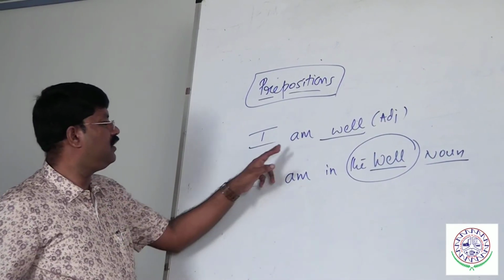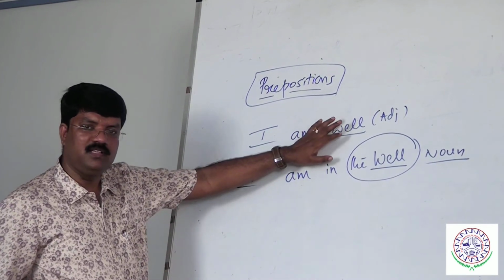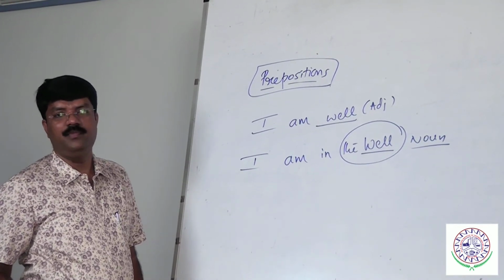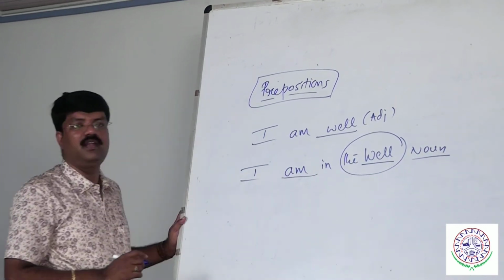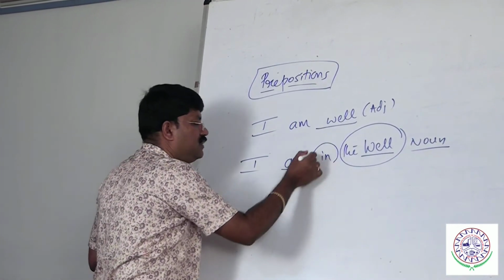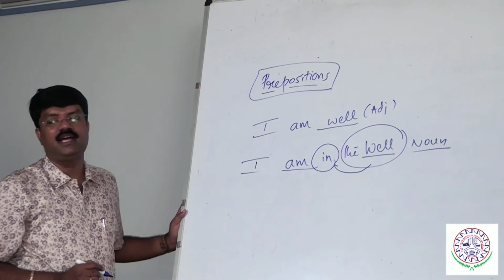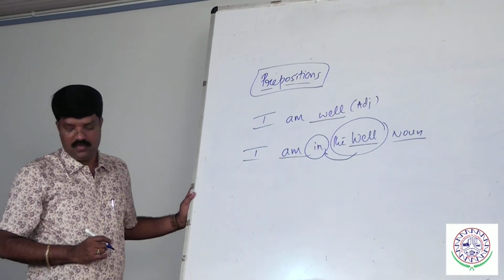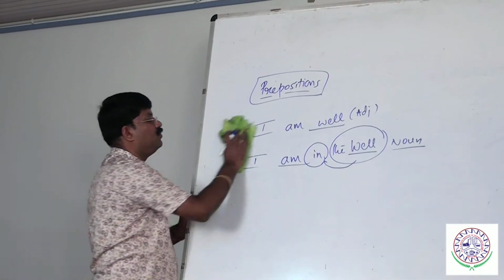Here I cannot say I am in well. Okay, that is also fine. If you are considering it as an adjective, I cannot say I am in bad, I am in good. We cannot say that here. So the position I am referring to here, in, is a position which is mentioned before the noun. That is the reason. So in acts like a preposition. It is a place preposition.